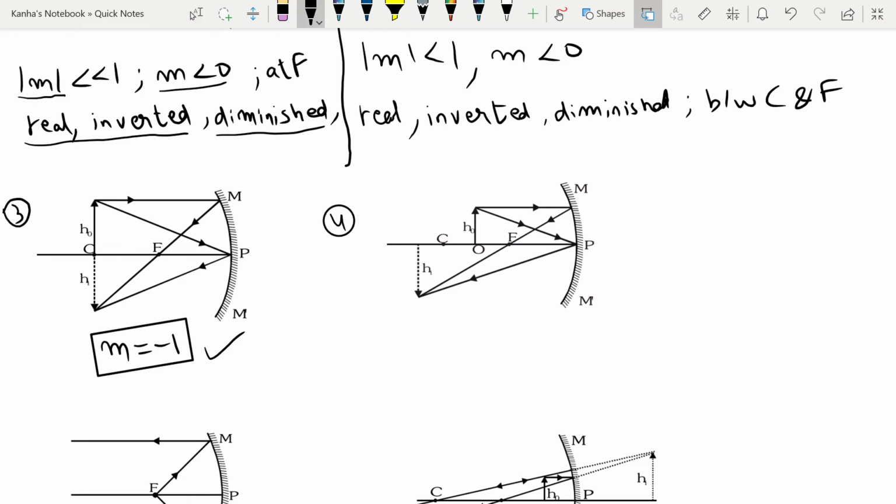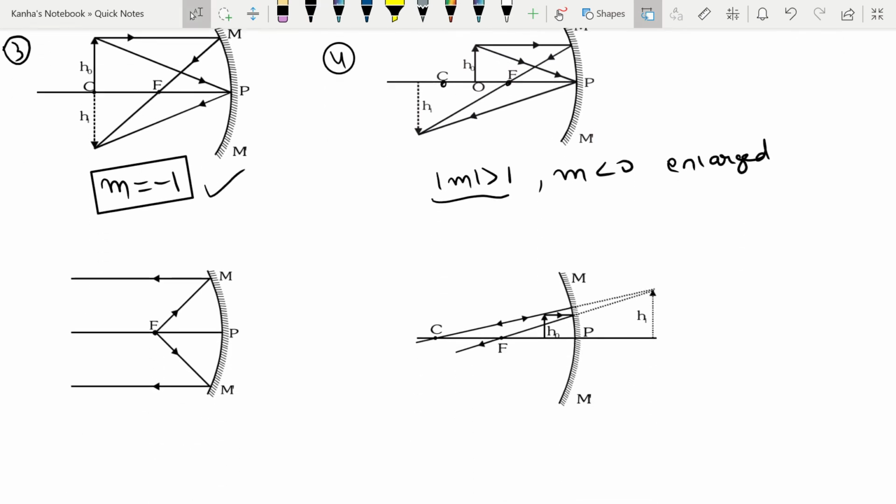For the fourth case, what do we have? The object is placed between C and the focus F. Here also, you find that mod m is greater than 1 and m is less than 0. So m is less than 0, that implies it is real and inverted, and mod m is greater than 1, that implies it is enlarged. Similarly, you can write it for the next case, when the object is placed at f. You find that your m is very much less than -1. So you have a real, inverted and very large image.